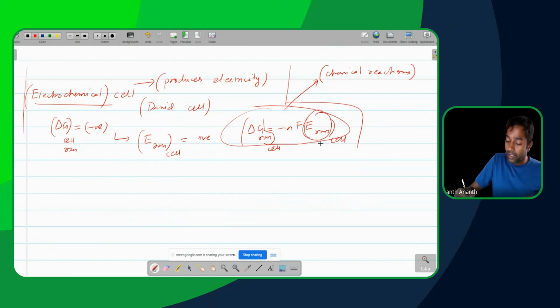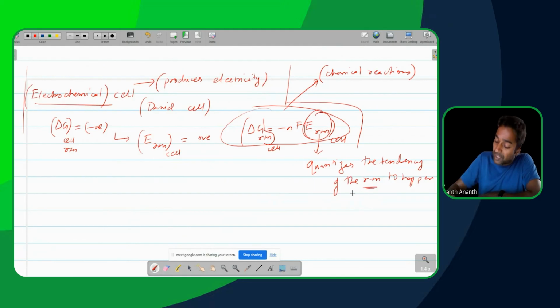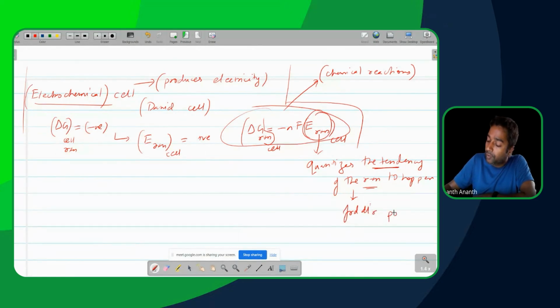So E of a reaction basically quantizes the tendency of the reaction to happen. When I say reaction over here, I am only talking about the forward direction of whatever reaction we are trying to consider. So when I say this tendency of the reaction to happen is being quantized, that basically means we are quantizing the tendency of the forward direction of the reaction to happen.